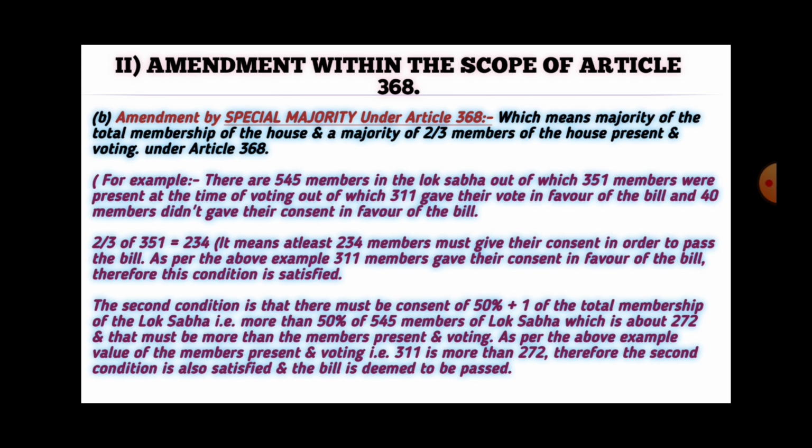It means that the bill will be passed by special majority under Article 368 if 2/3 of the members of the House present and voting gave their consent in favor of the bill, and it should also be more than 50% plus 1 majority of the total membership of the House.